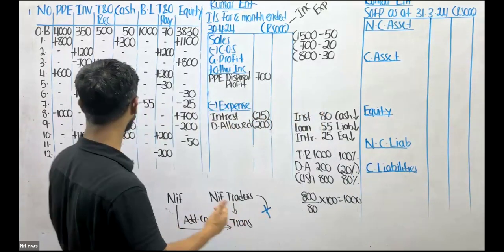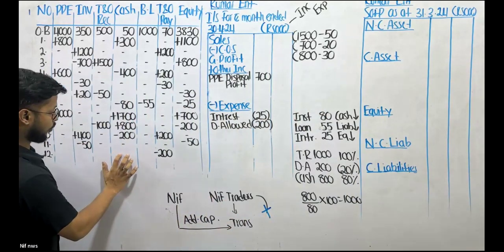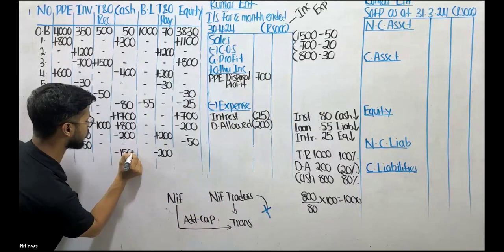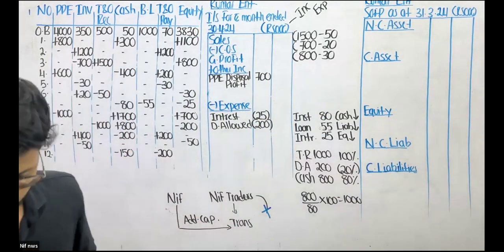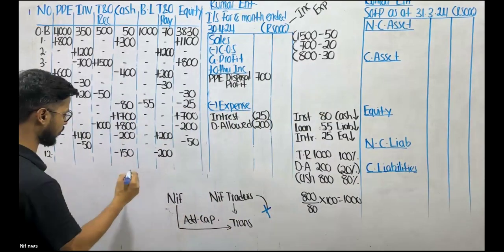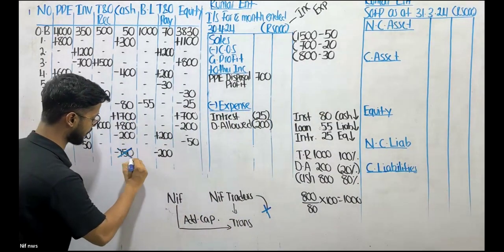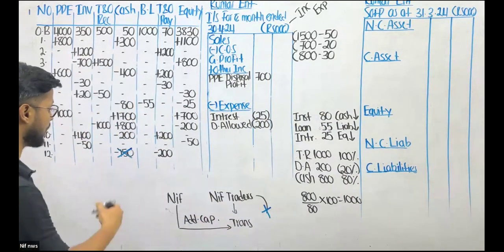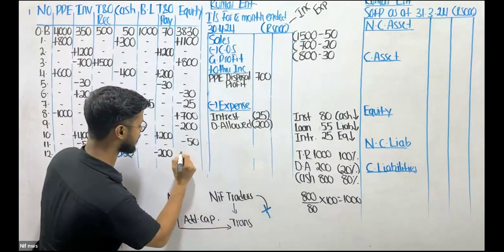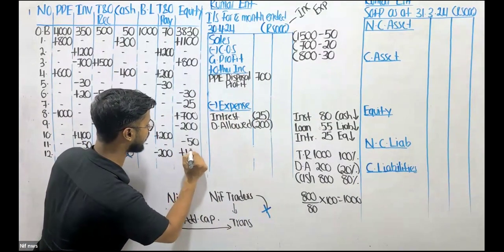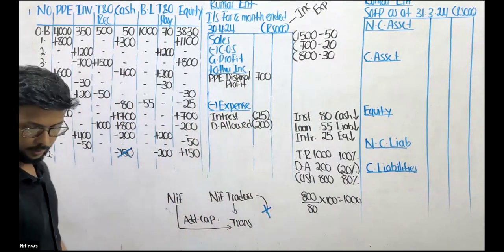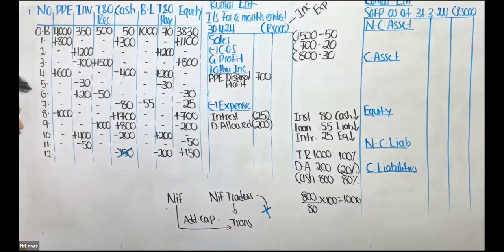So if you reduce 150 over here, you are wrong, guys. Why are you wrong? Because we are not using the business cash. The cash that is being used is basically the owner's. Therefore, if the owner spends on behalf of the business, it should be treated as additional capital. Therefore, I should increase my equity by 150.